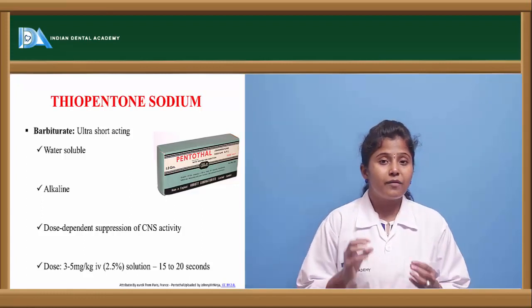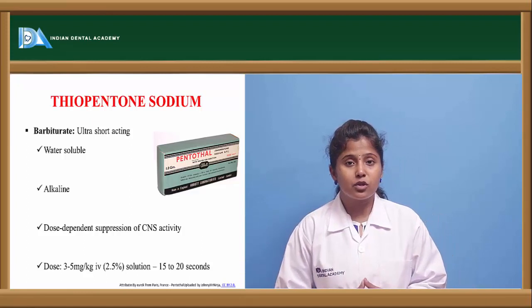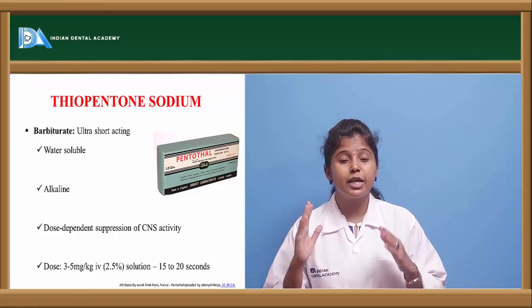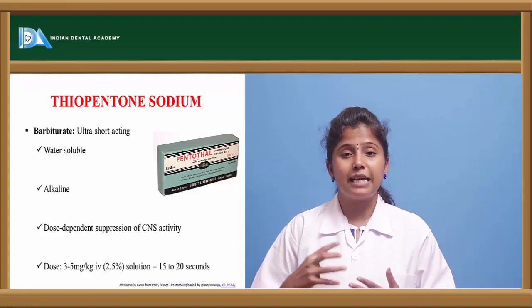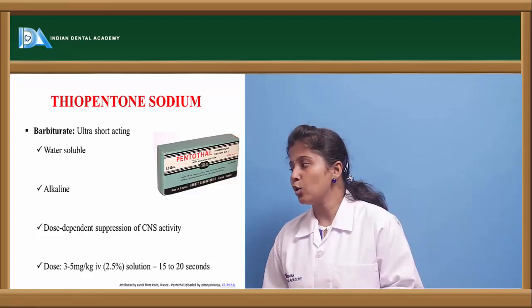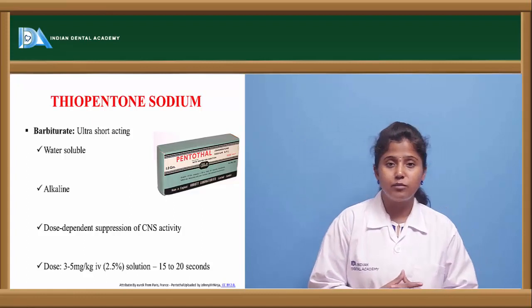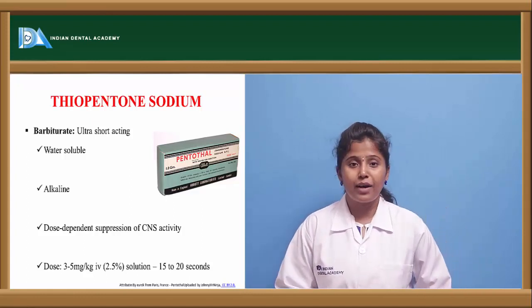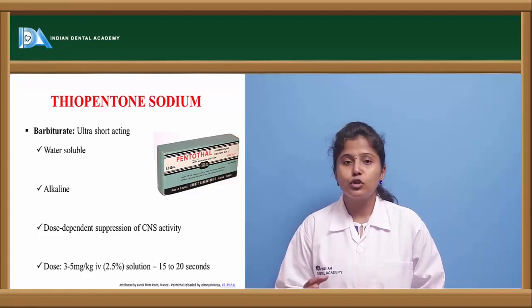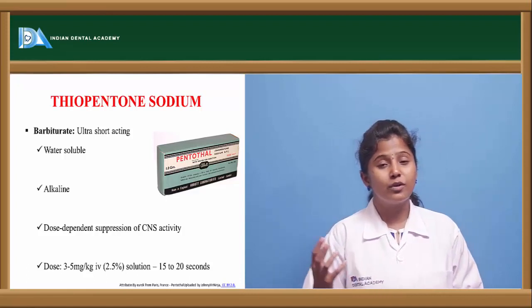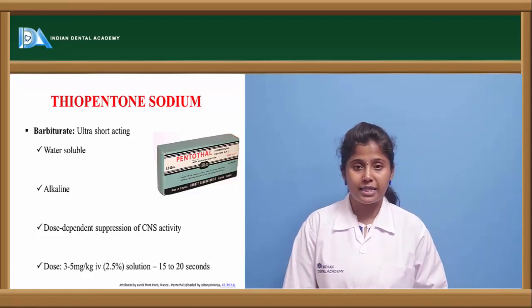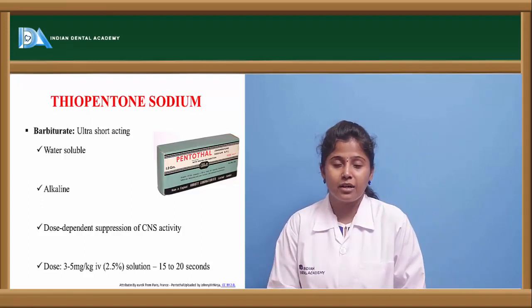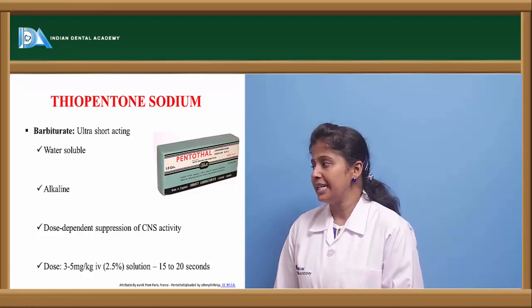It is dose dependent, so while we are giving thiopentol sodium, the dose should be adjusted in order to prevent CNS depression. The dose is about 3 to 5 mg per kg by the IV route, and we have to give it in the solution form, and that should be administered within 15 to 20 seconds. The administration should not be delayed.